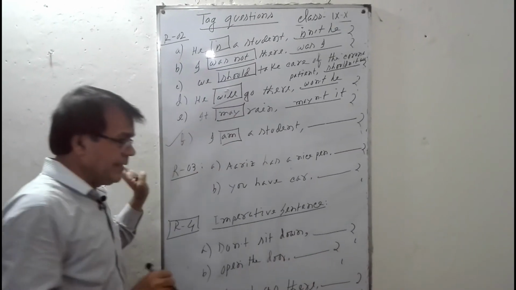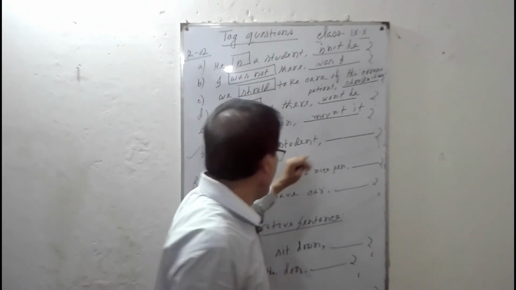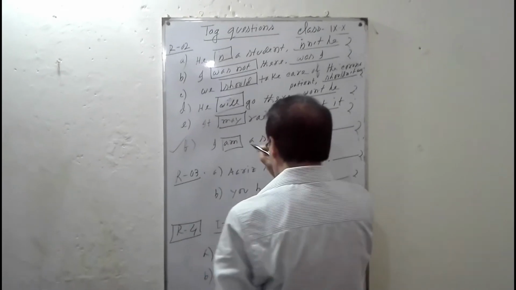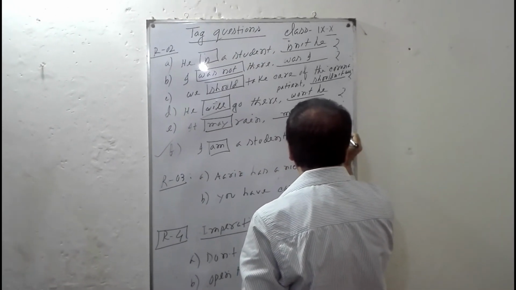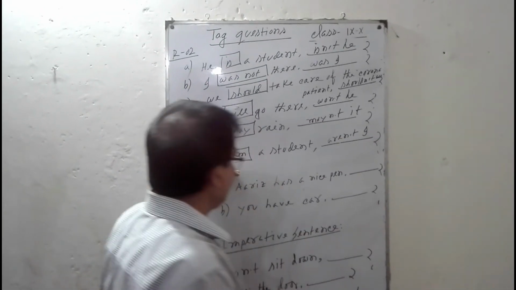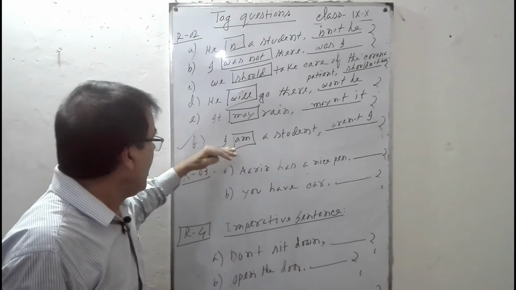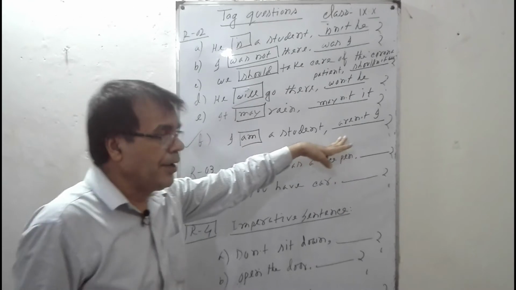There is one exception here. I'm a student. Here, not amn't I, here aren't I. It's an exception. We should bear in mind, my dear learners, I'm a student, the tag question will be aren't I?